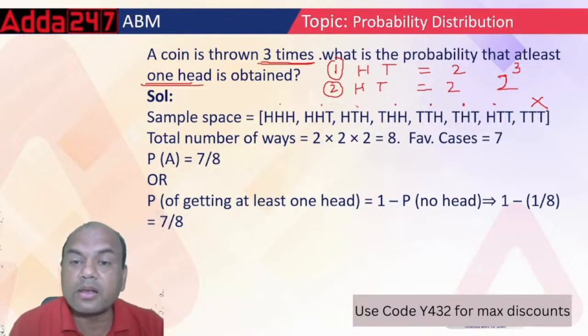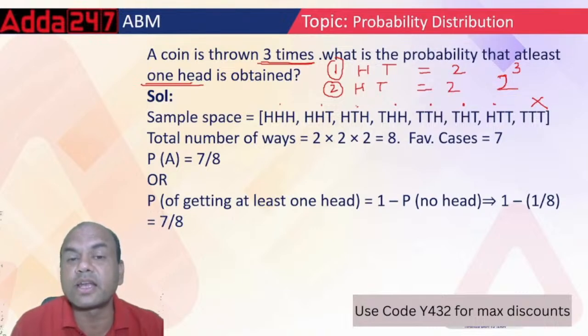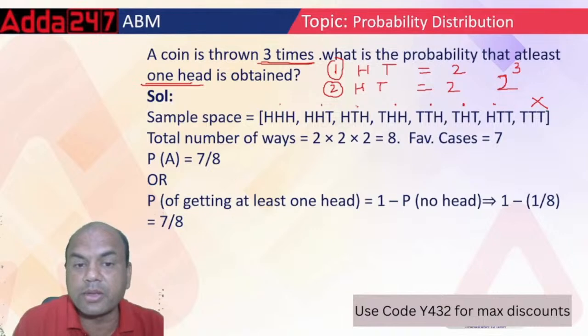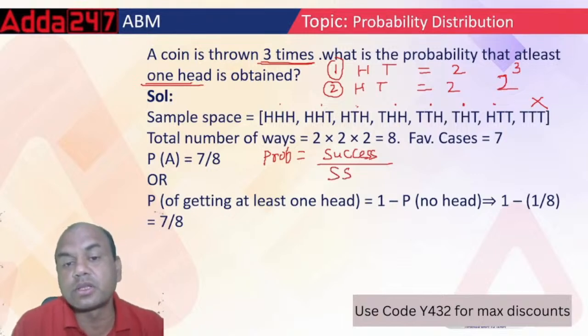So how many are the required successes over here? At least one head. What is the formula for probability? Probability equals success upon sample space, the total number of sample points.